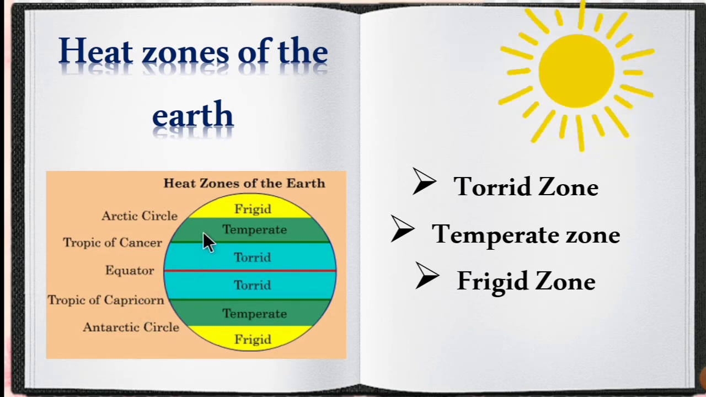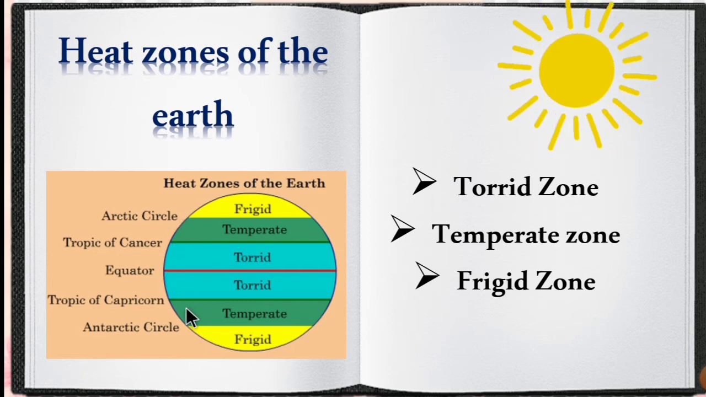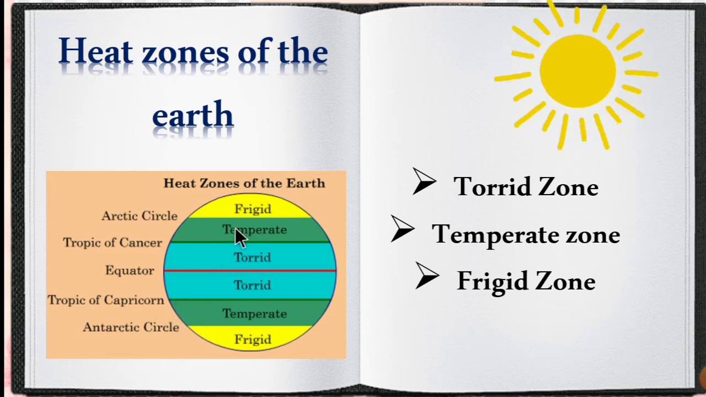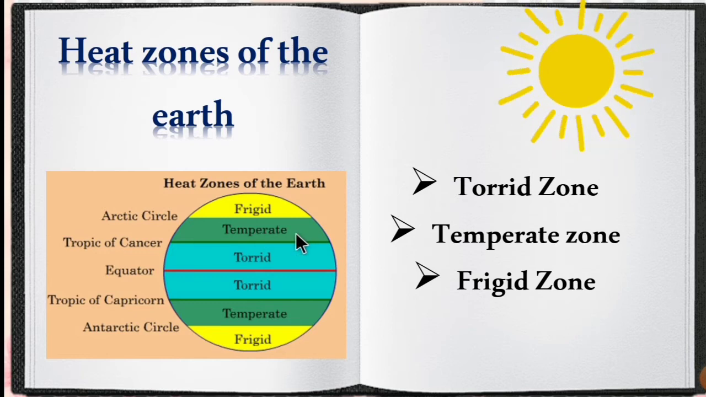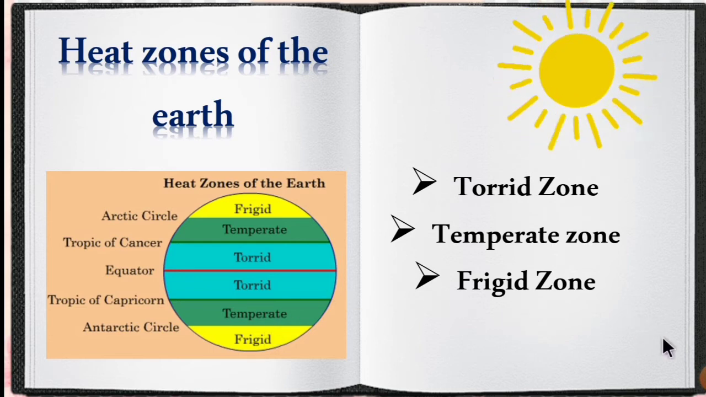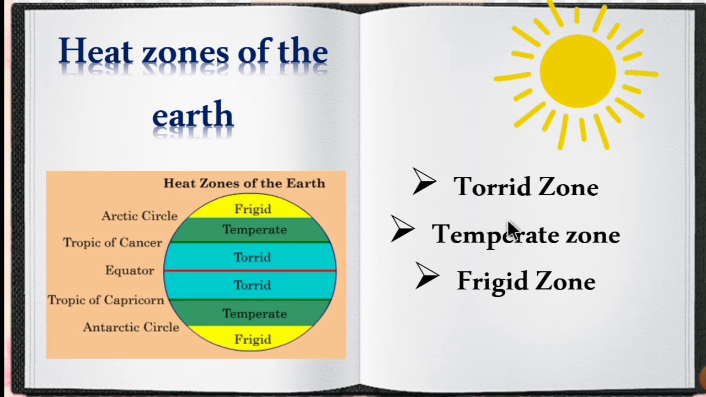The temperate zone in the northern hemisphere lies between the Tropic of Cancer and the Arctic Circle, and in the southern hemisphere between the Tropic of Capricorn and the Antarctic Circle. The frigid zone lies between the Arctic Circle and the North Pole in the northern hemisphere, and between the Antarctic Circle and the South Pole in the southern hemisphere. The temperate zone receives moderate sunlight, whereas the frigid zone receives no sunlight. That's why the poles are covered with snow. Children, the three main heat zones are the torrid zone, temperate zone and frigid zone. The frigid zone is also called the polar zone.